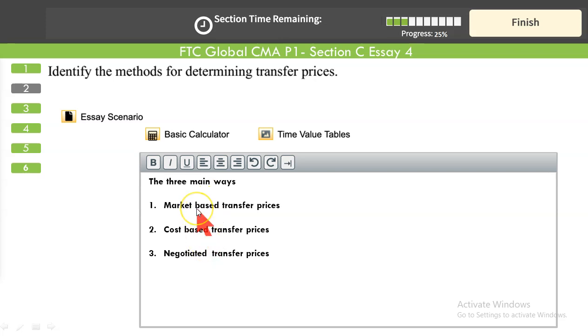You just don't need to give their advantages and disadvantages. You just need to give exactly what is required. Just 3 ways. Identify 3 methods of determining transfer pricing.